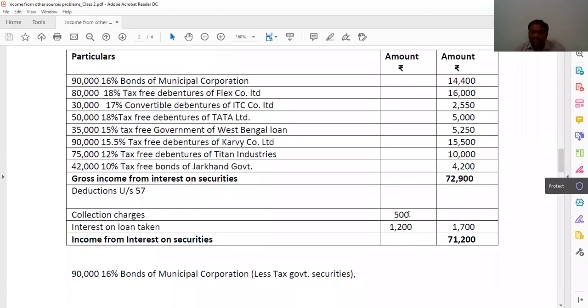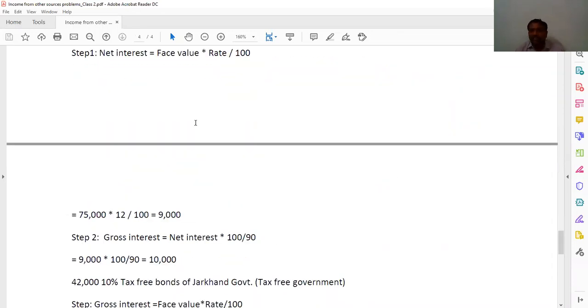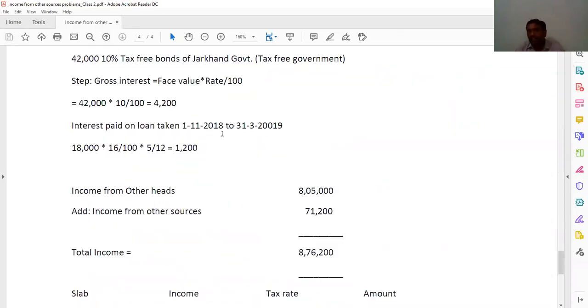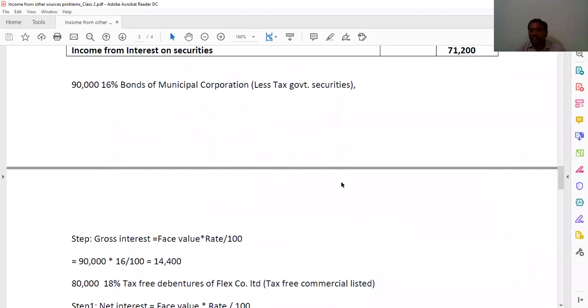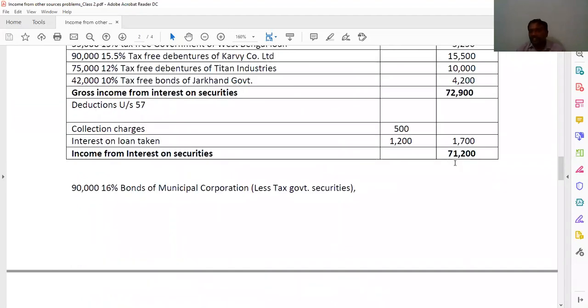And the rate is given in the second question. And in the fourth question, 500 as collection charges, and interest on loan taken you need to calculate for actual months. What is given here: on 1st November 2018 he has taken, to 31st March 2019, November, December, January, February, March, 5 months. So that is 18,000, 16%, 5 by 12, you are getting 1200. So that you have to take here. Okay, 500 plus 1200, you are getting 1700, by deducting from the total you are getting 71,200.